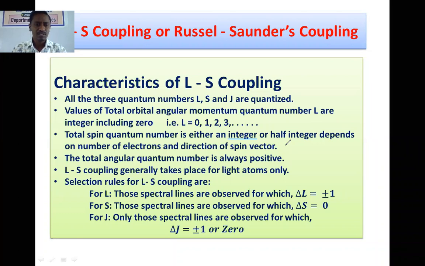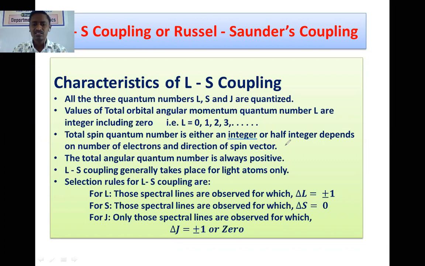Again, the fourth point: the value of total angular momentum quantum number is always positive. In spite of the direction of the spin motion, the value of J should always be positive. We can take the simplest case of the single electron atom. For a single electron, the value of capital L will be 0.